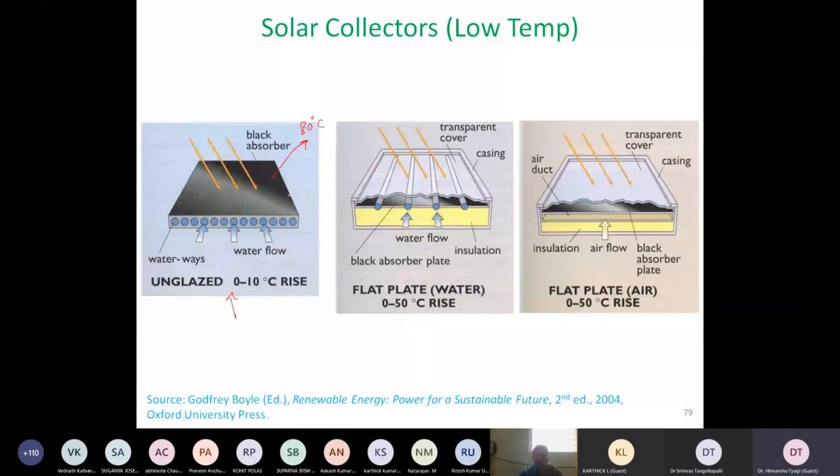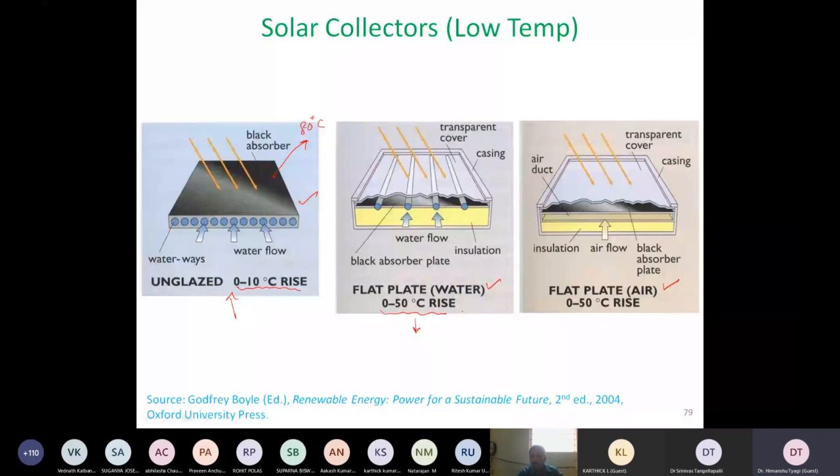So with the same principle, we can put a glass cover on top and insulation on the bottom, so that the black surface is not losing heat as rapidly as an exposed surface would. When it is losing heat rapidly, its temperature rise will be much less compared to when I am able to trap that heat. And I can do it both for a water configuration and for an air configuration. So a similar configuration is there. That's all there is behind the solar collector configuration.